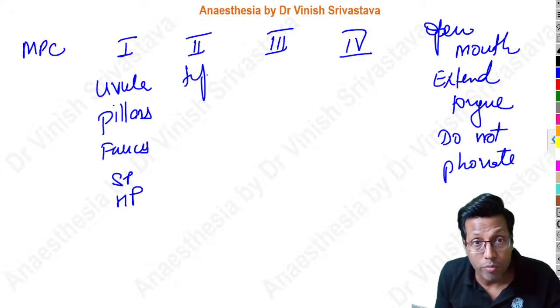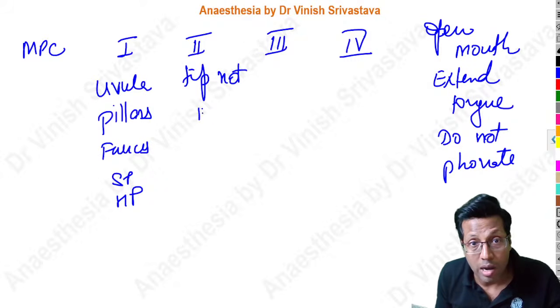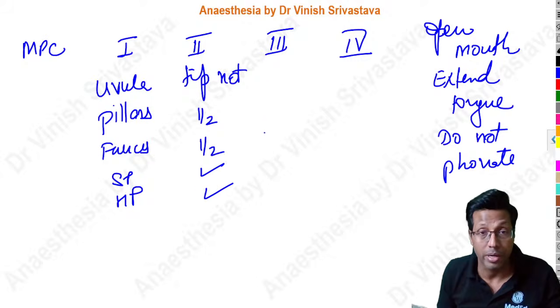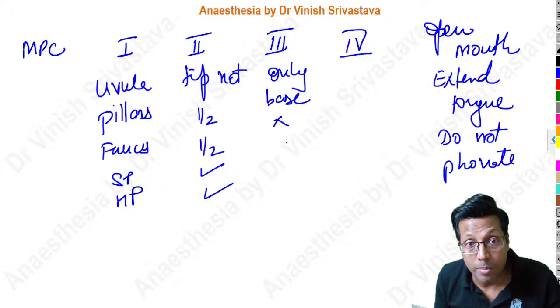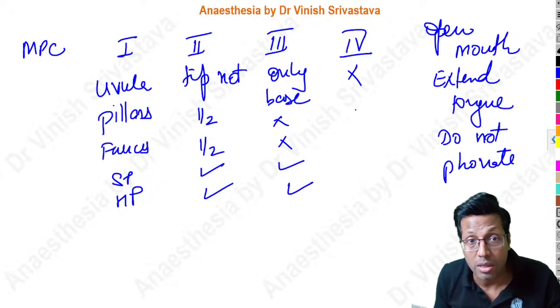When the tip of the uvula is not visible, that becomes Mallampati 2. Half tonsillar pillars, half fauces, but soft palate and hard palate can be seen, Mallampati 2. Mallampati 3, only the base of the uvula is seen, but no tonsillar pillars, no fauces, but you can see soft palate and hard palate. Mallampati 4, nothing is seen except for the hard palate.